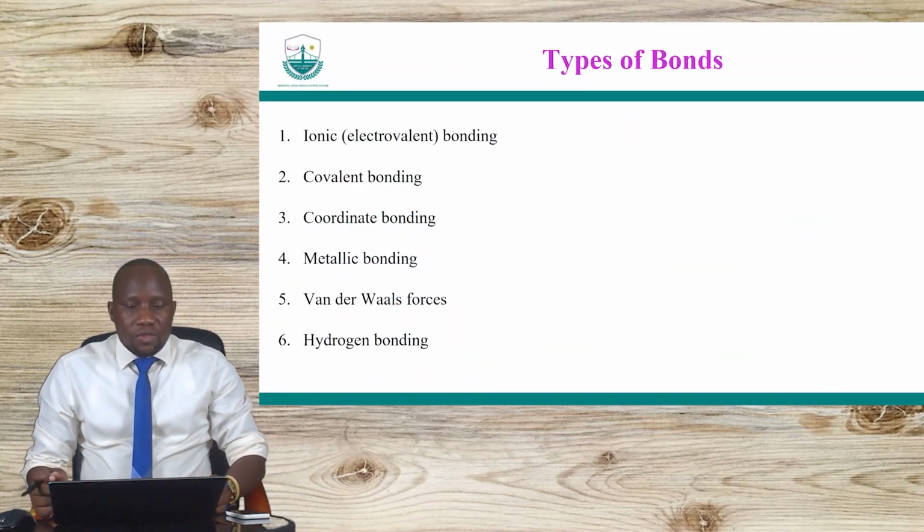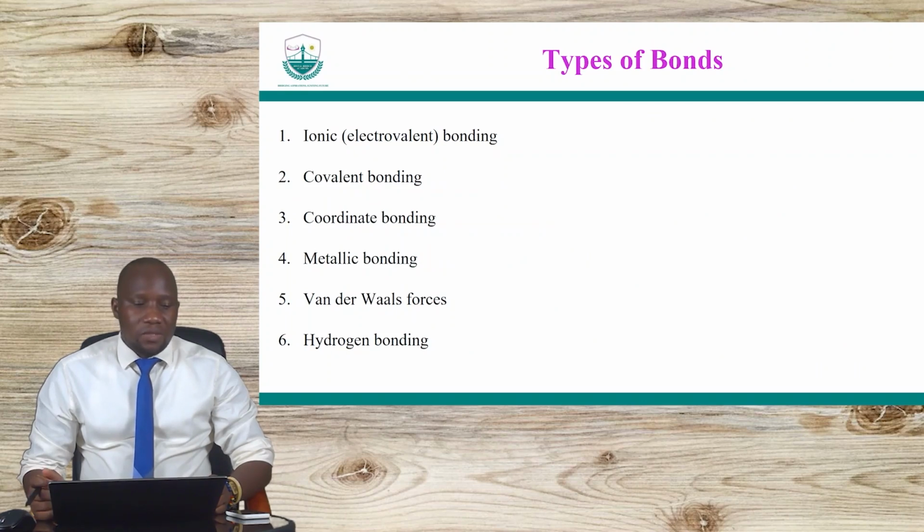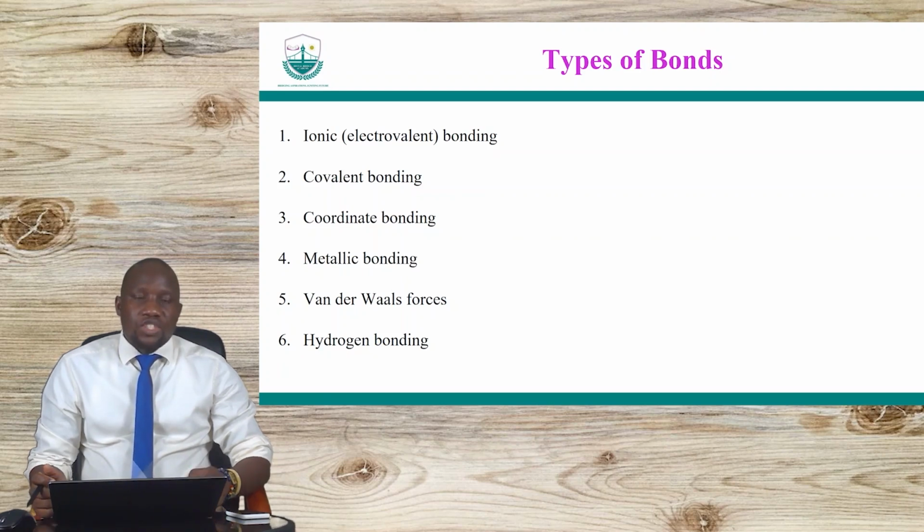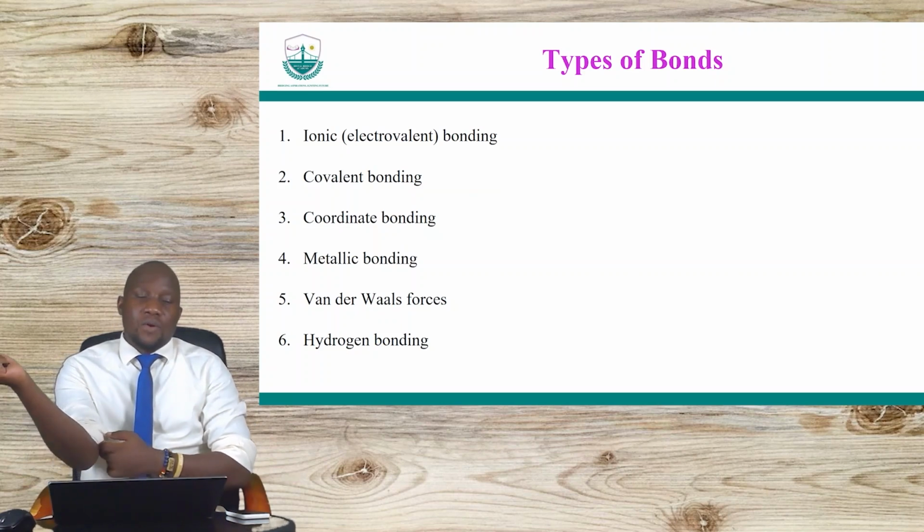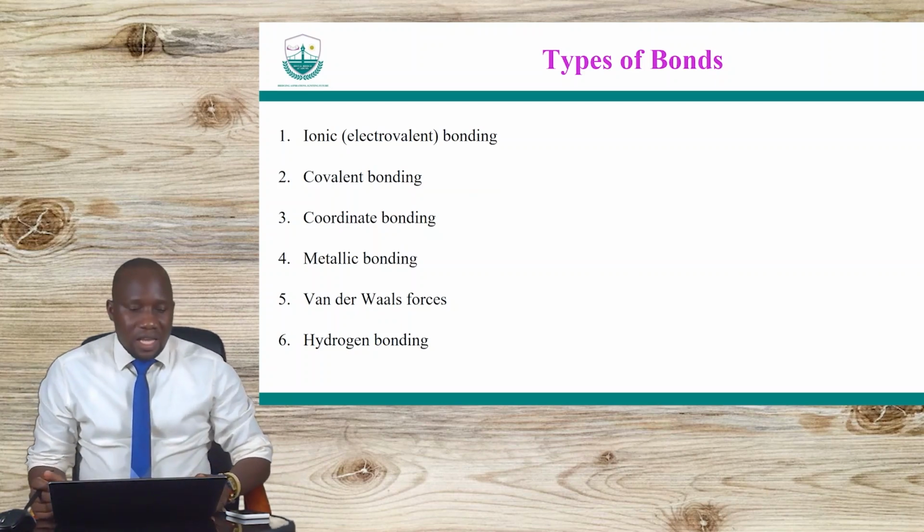So what are the different types of bonds that we shall look at? We shall look at the ionic bond, the covalent bond, the coordinate bond, and the metallic bond. We shall look at the van der Waals forces, and then the hydrogen bond. Okay, those are the 6 types of bonds that we are going to look at.